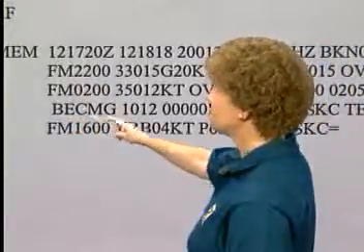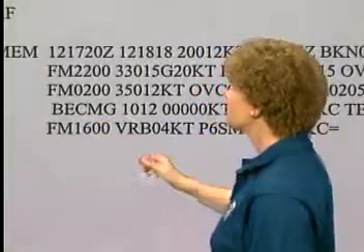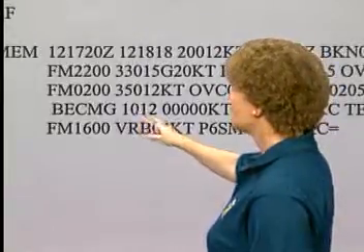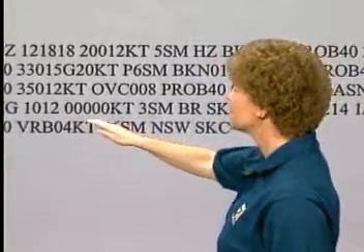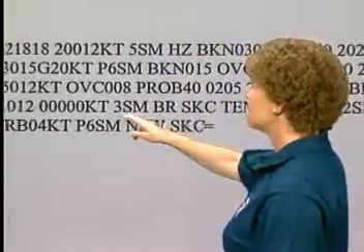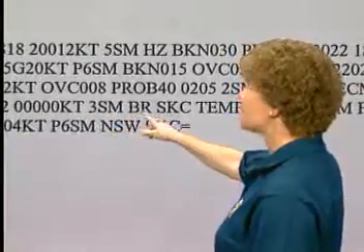Now let's take a look at the beginning of the next line. Well, here's another becoming group. Again, remember that's a gradual change, and in this case it will occur between the hours of 1000 Zulu and 1200 Zulu. So between those hours, the wind will gradually become calm, because look at all those zeros. 0 velocity, 0 direction mean that they're forecasting a wind of 3 knots or less. The visibility will be changing to 3 statute miles, and you'll have BR or mist.